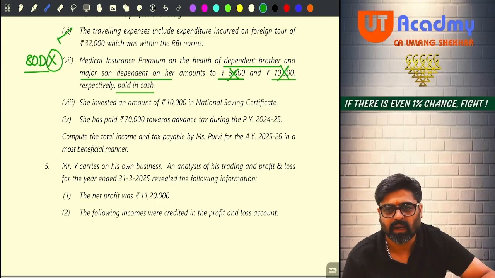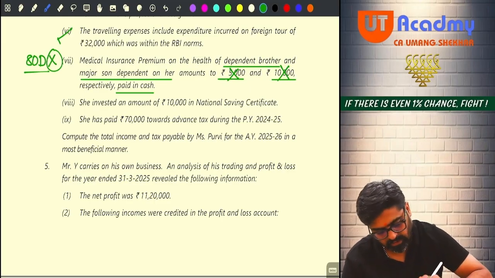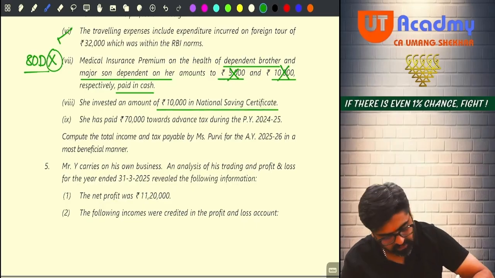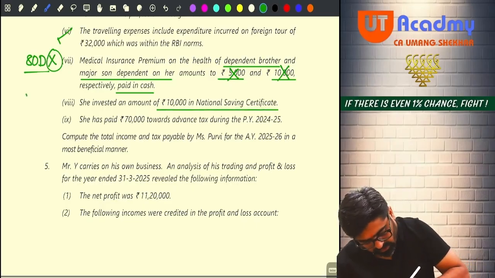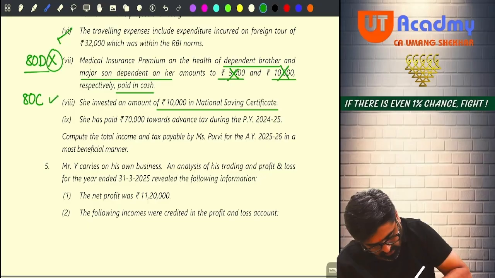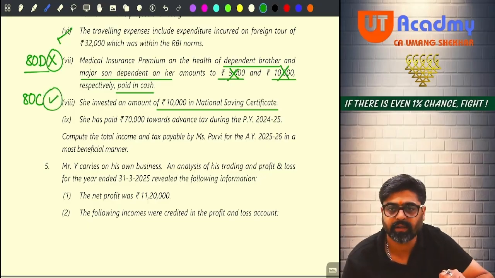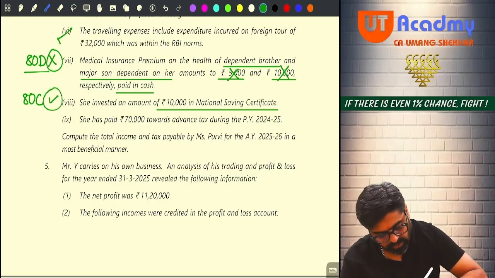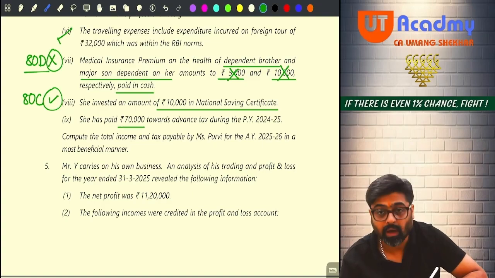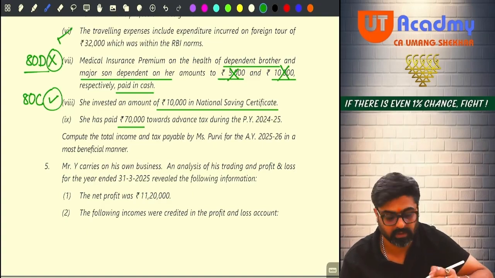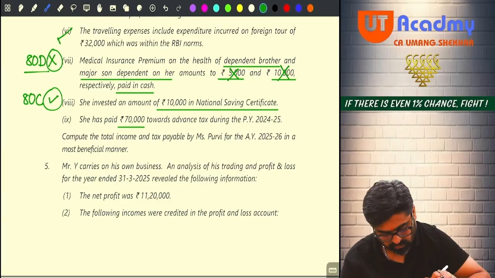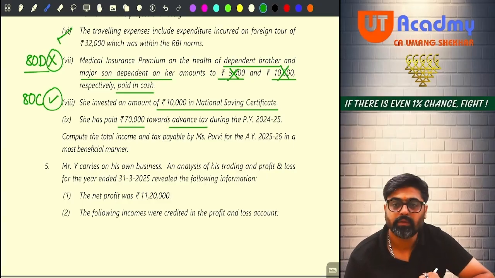Understanding? Next one. She invested an amount of 10,000 in national savings certificate. Can I say for this she is going to get deduction under 80C, national savings certificates? And she paid 70,000 towards advance tax.